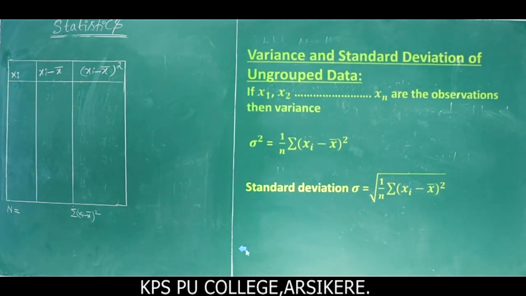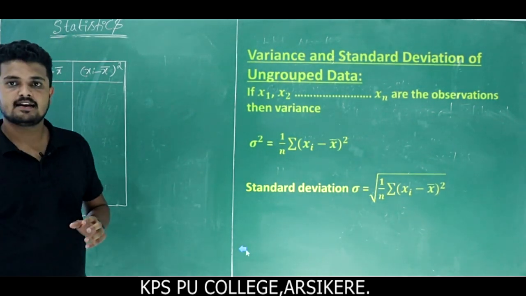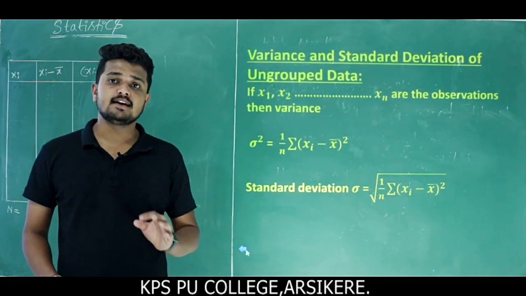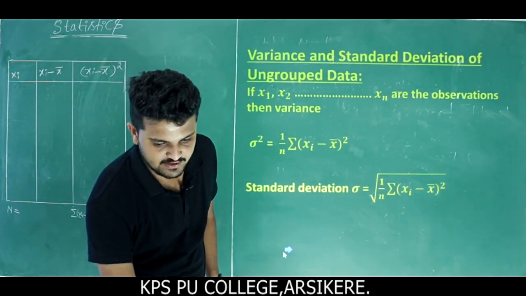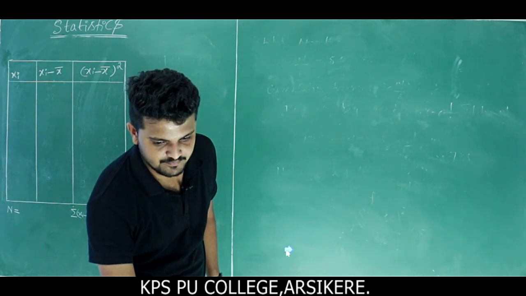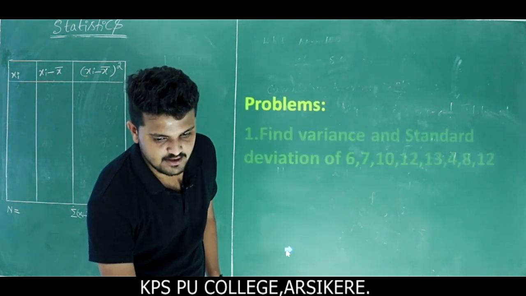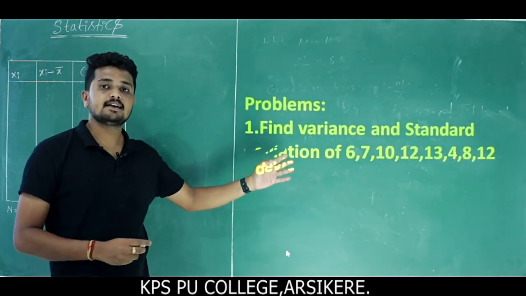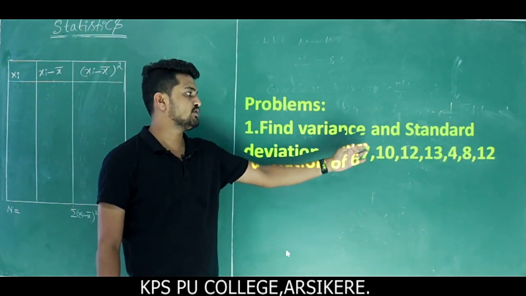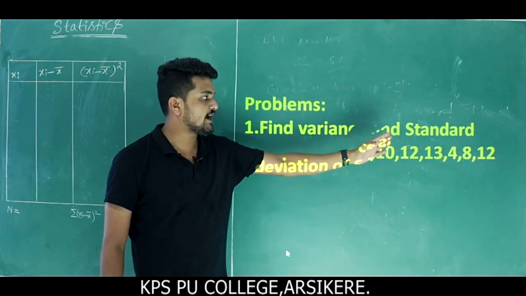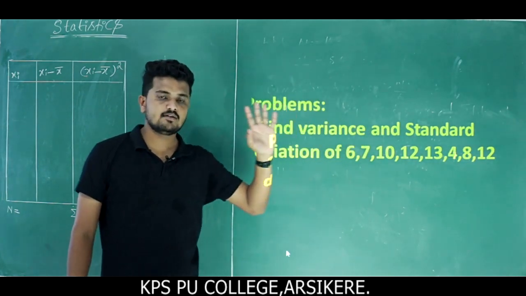So next I will discuss problems related to variance and standard deviation. In the first one, find variance and standard deviation of 6, 7, 10, 12, 13, 4, 8, 12. This is the given observation.